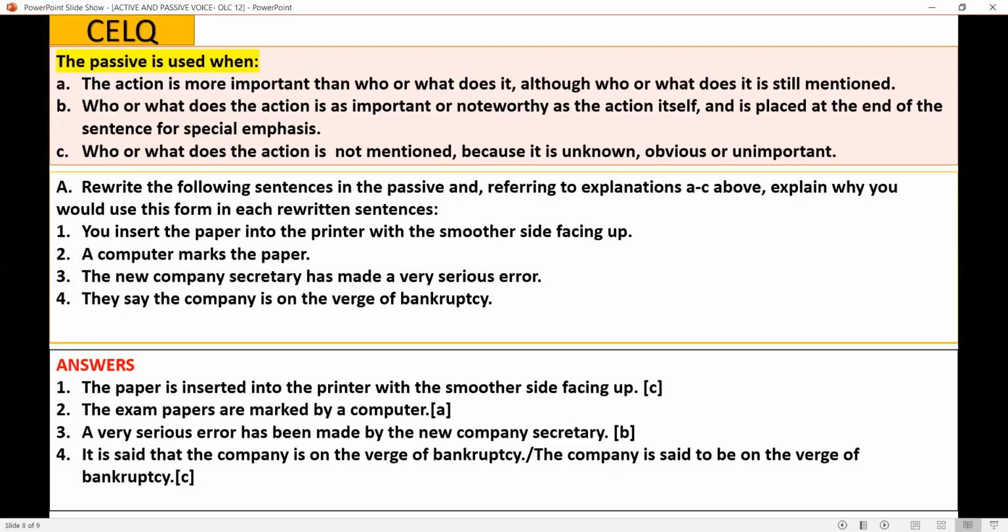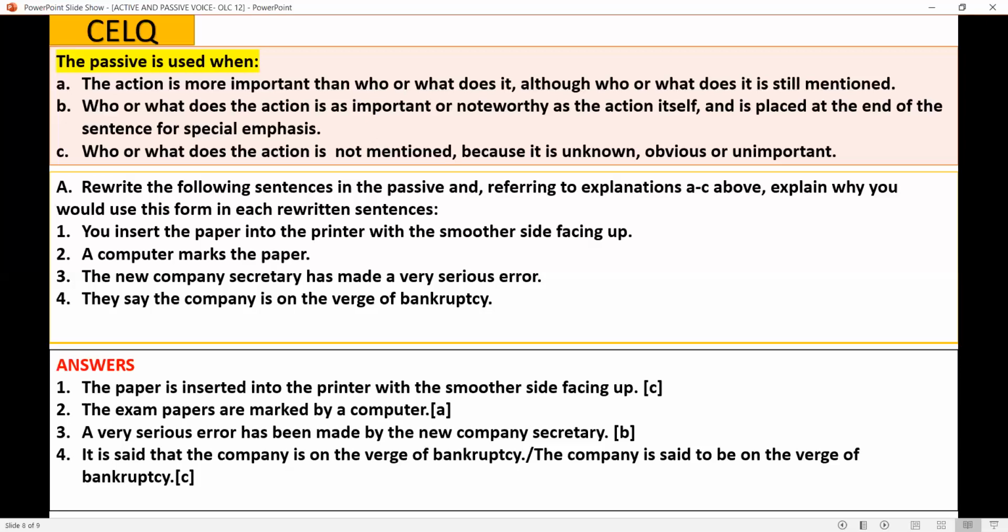Who or what does the action is as important or noteworthy as the action itself and is placed at the end of the sentence for special emphasis. So who does the action? A new company secretary. So that is also important. That's very important as the action itself. All right. Now, question 4. There are two ways to make this sentence passive. You can use either the impersonal it or begin with the company.